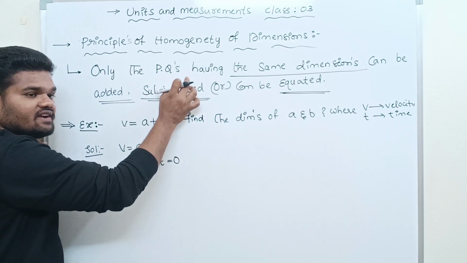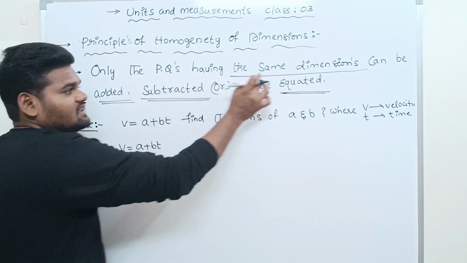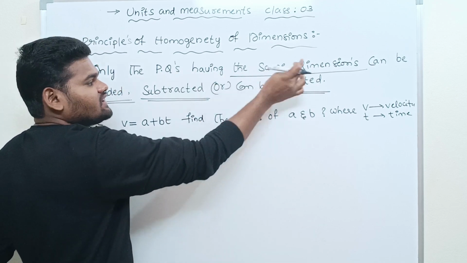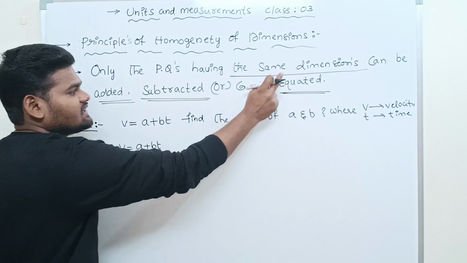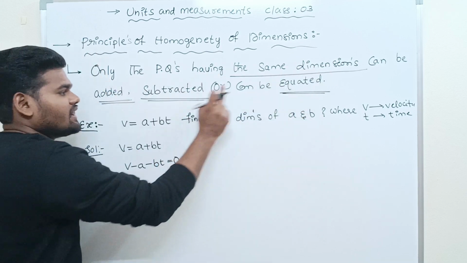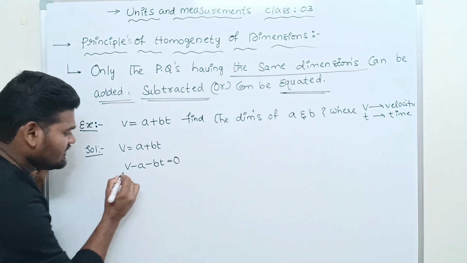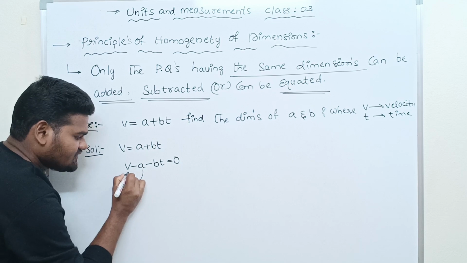According to this definition, a is subtracted from v.